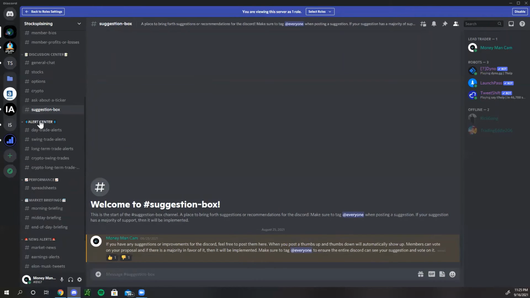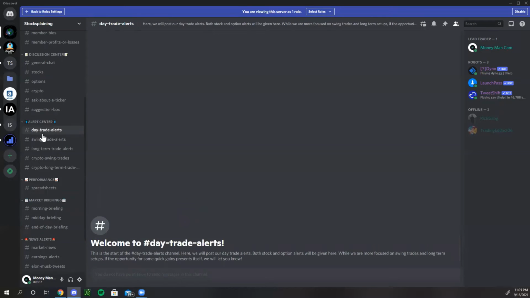Next up, we have the alert center category. So we have day trade alerts. These are very simple. It's just going to be simple entry and exit. Because these alerts happen very quickly, we might not have time to give a good detailed explanation of why we're entering them. These are going to be pretty risky. We don't do day trades very often, only when the opportunity presents itself.